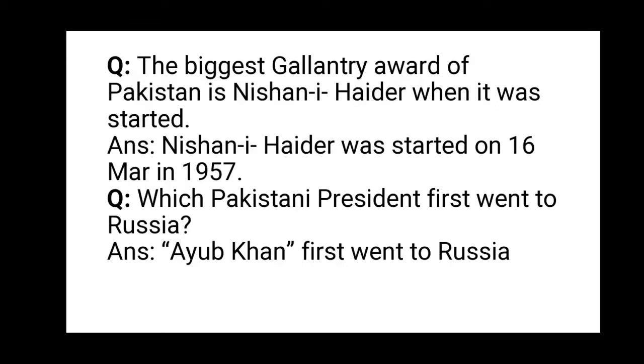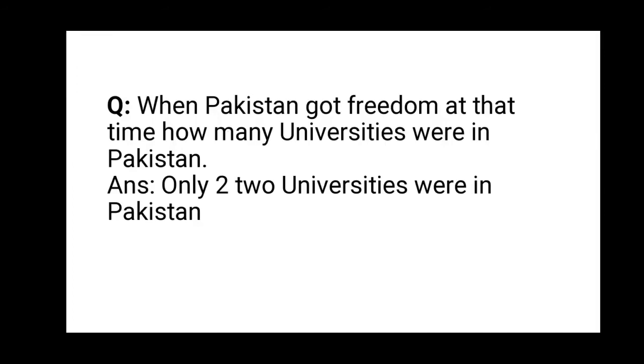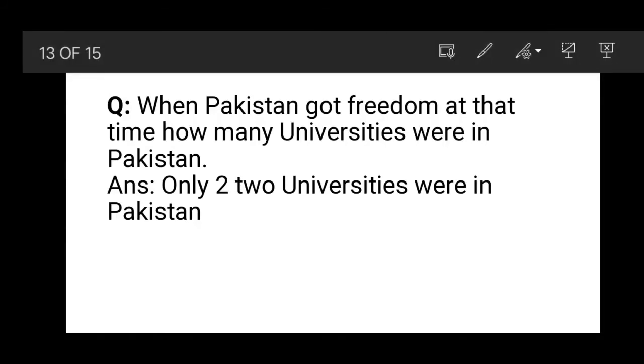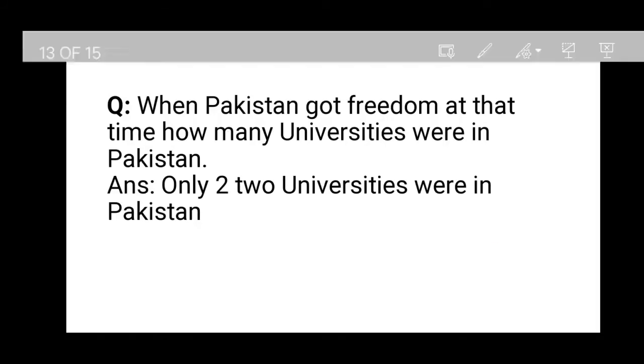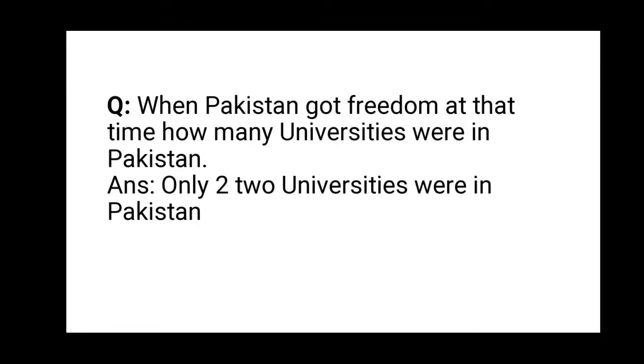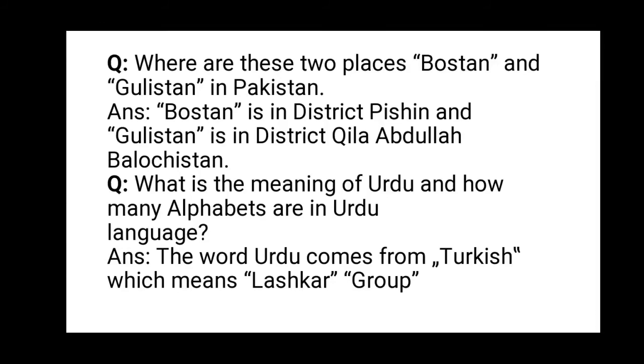Which Pakistani president first went to Russia? Ayub Khan first went to Russia. When Pakistan got freedom, how many universities were in Pakistan? Only two universities. Where are these two places? Boston and Gulistan in Pakistan. Boston is in district Pishin and Gulistan is in district Qila Abdullah, Balochistan.